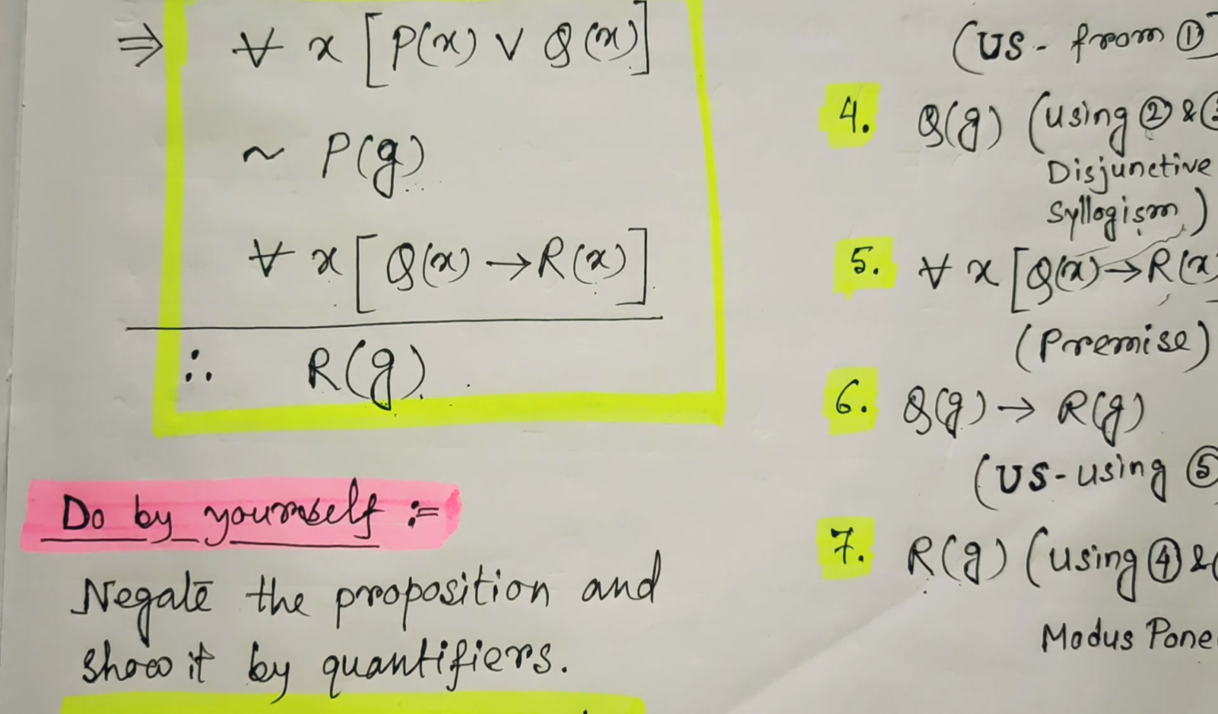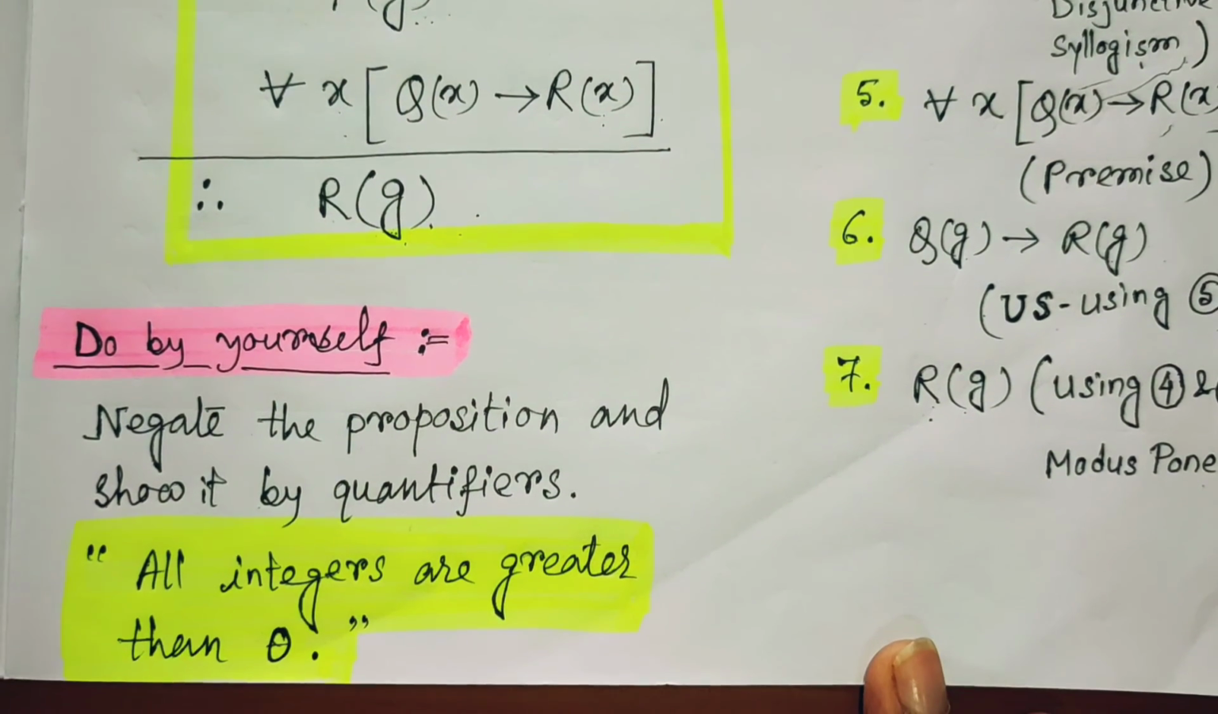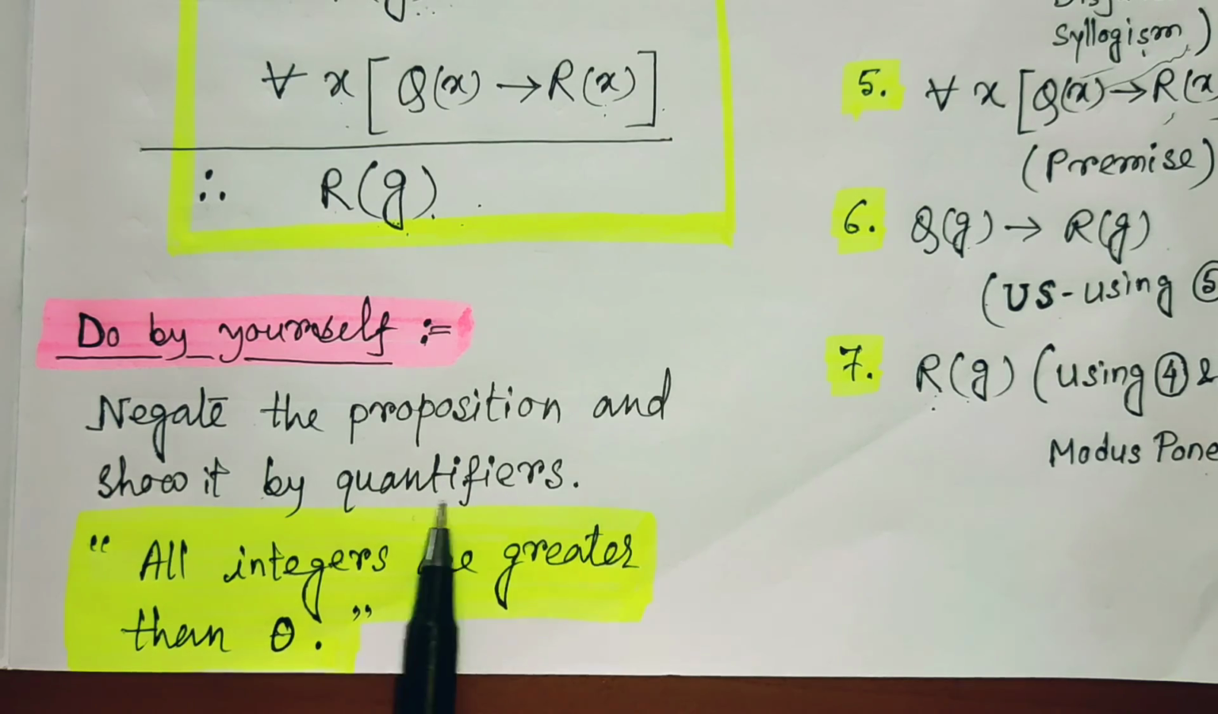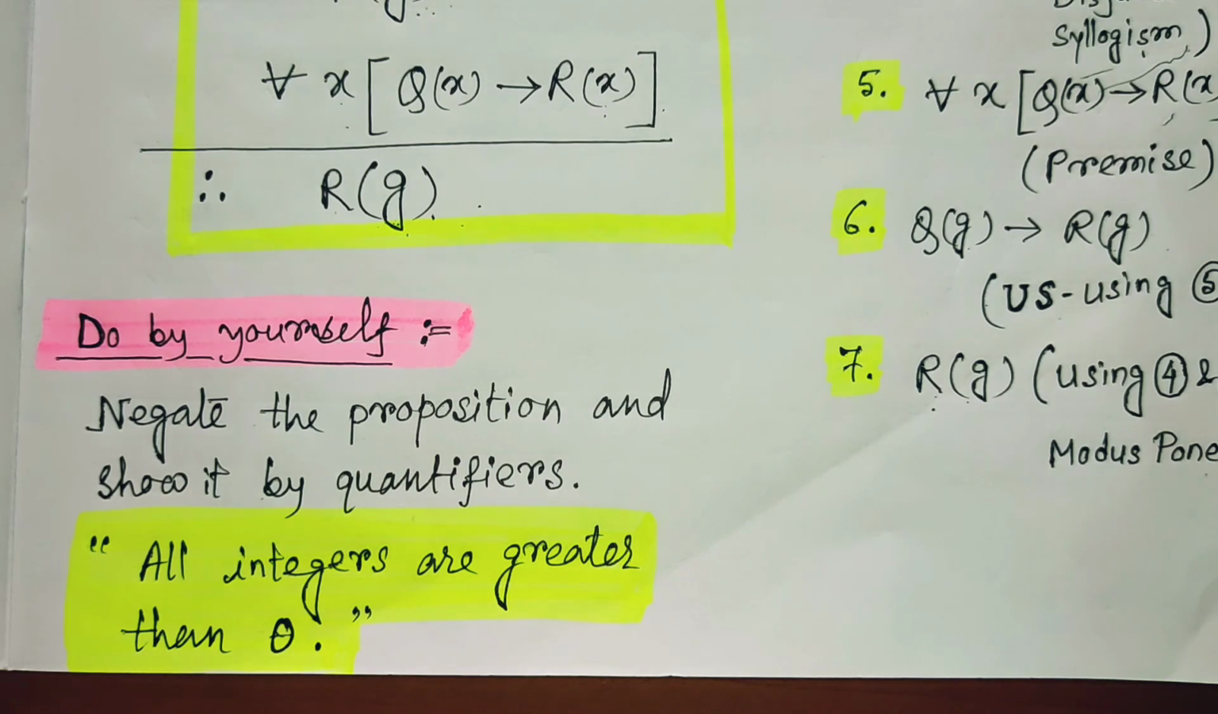So now one question for you, that is your do-it-yourself question. Just try to solve this question and let me know how much you are enriched with the knowledge. The question for you is: negate the proposition and show it by quantifiers. The statement is: all integers are greater than 0. First of all, you should take the negation of this statement, and after that express it in the symbolic form, that means the quantifier form, and whatever result you get, you should write that value in the comment box.